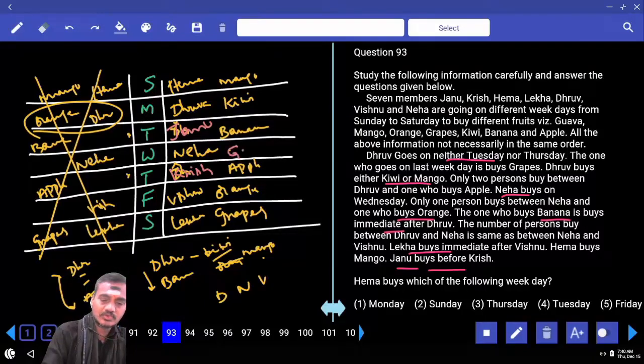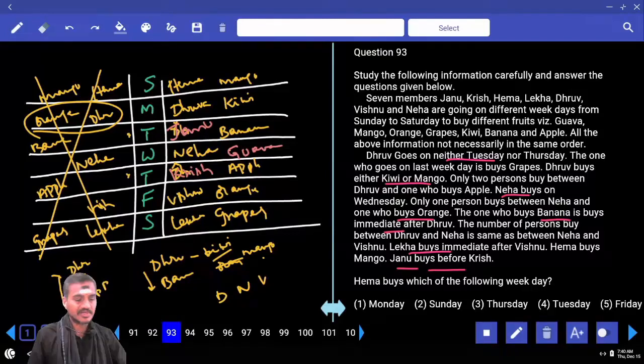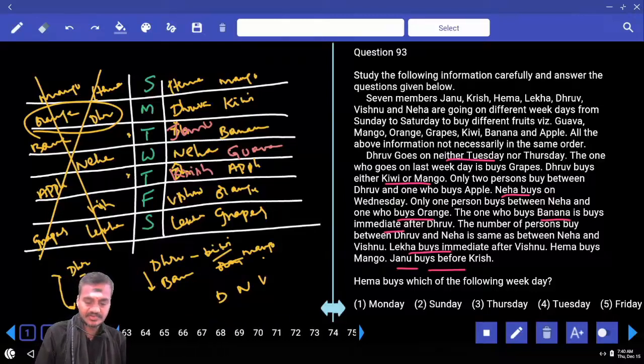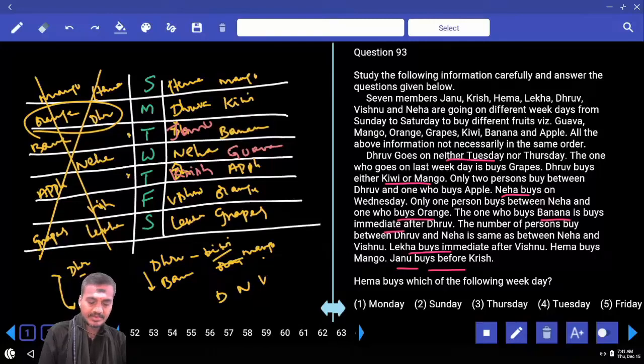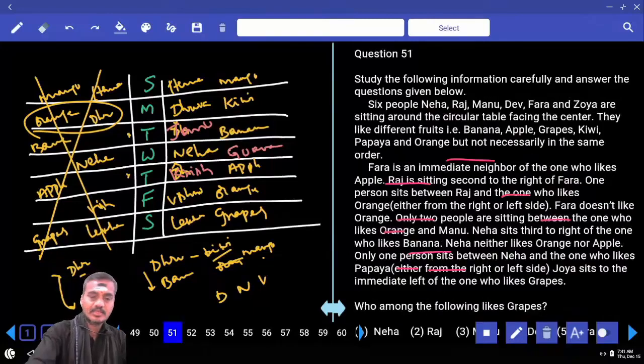Guava. Now guava is the fruit left over. Now this is about 93 to 97. Then, first one 51 to 55. Then coming back to 51 to 55. Now in this 51 to 55, how many people are there?